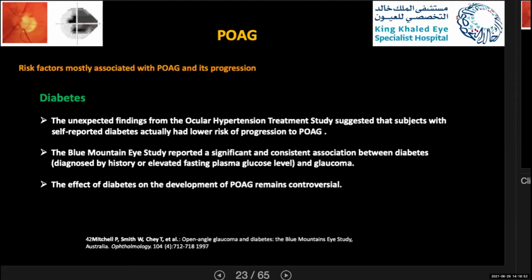As you can see from all this controversy between the studies, some of them have a strong association, some a weak one, and some reported that diabetes is a protective factor. So the effect of diabetes on the development of primary open-angle glaucoma remains controversial.